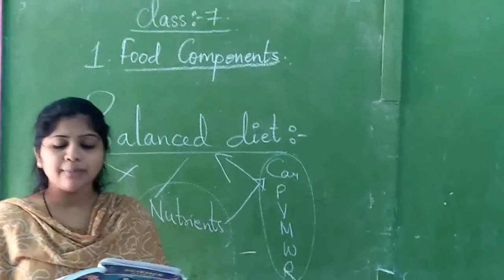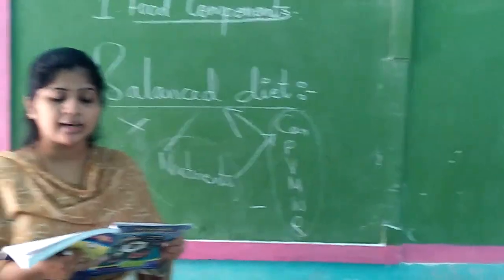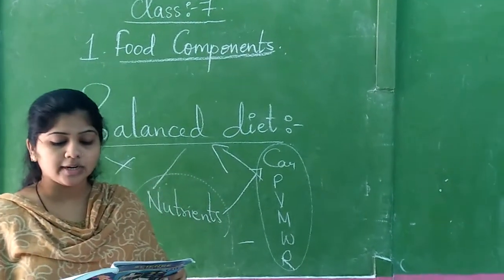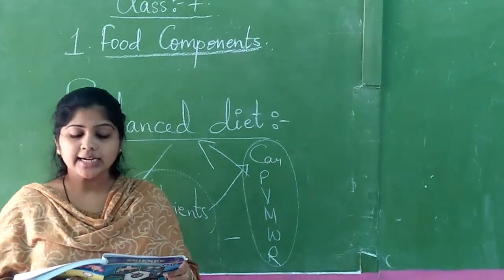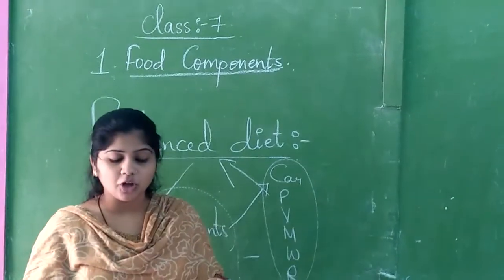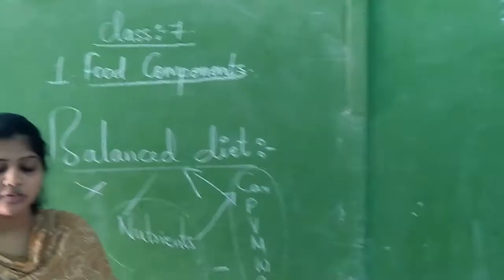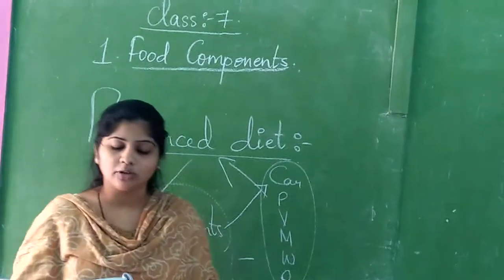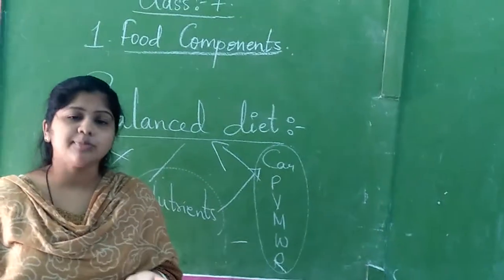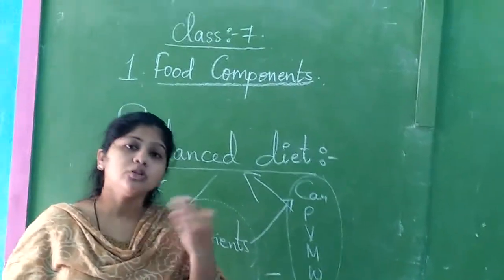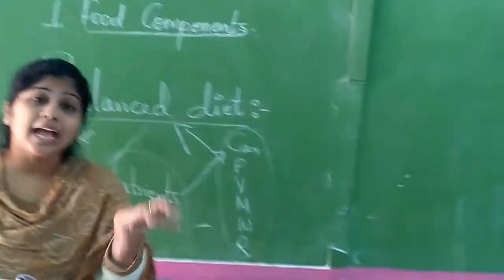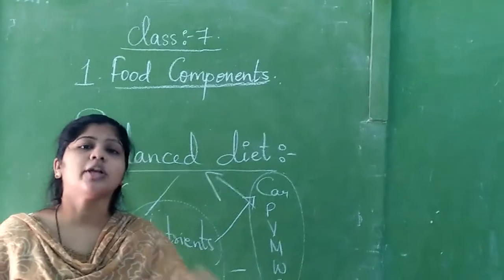Food habits of people depend upon climatic conditions and cultural practices of a particular place. We eat rice in large quantities, but the people living in the north eat chapatis as a daily food. Why? Because wheat is grown widely in that region. The way of cooking and eating food also reflects the cultural practices of people. What they're telling is, if you come to Telangana, we eat more rice because rice is grown here. If you go to the northern side of India, they eat more chapatis because the climate itself is suitable for growing wheat there.